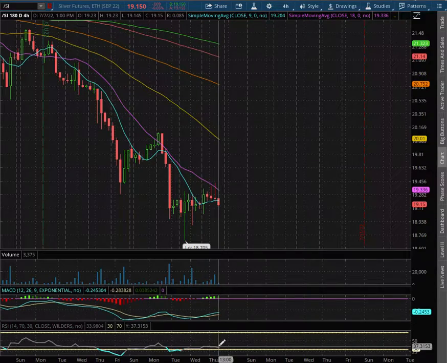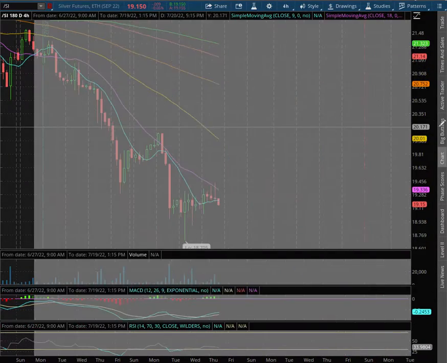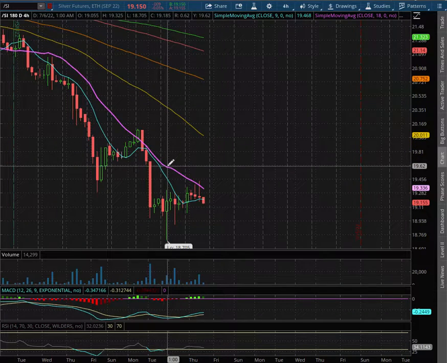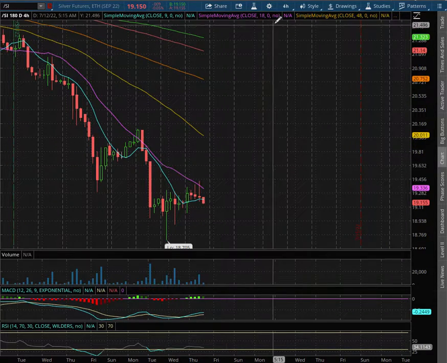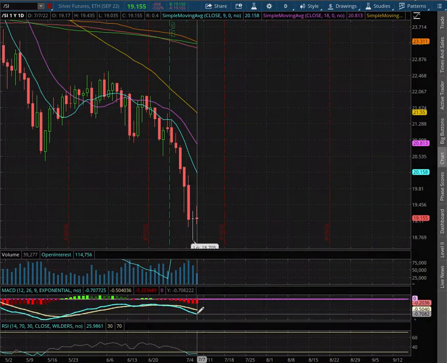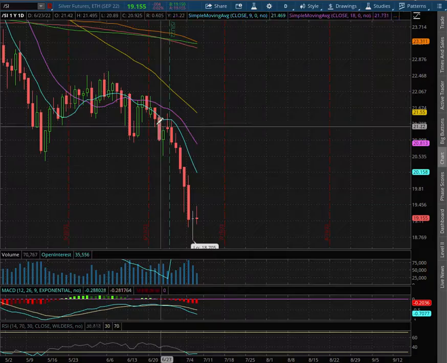We're slightly off of oversold levels with the RSI, but we have yet to close above the 18 moving average, this purple line, and that is at a price of $19.34. And as with the daily chart, we remain in negative MACD and at oversold levels with the RSI.